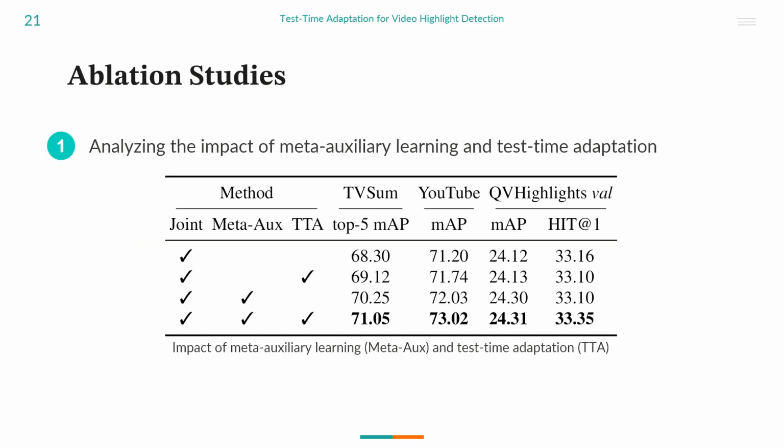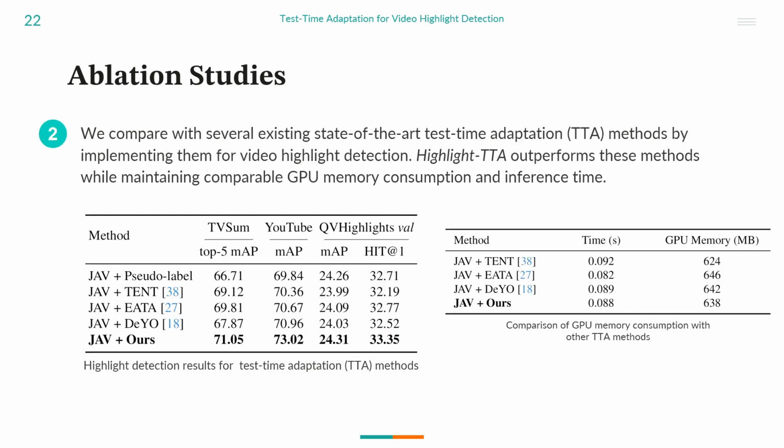We conduct several ablation experiments. Here are some selected ones. In this ablation experiment, we analyze the individual and combined impact of meta-auxiliary training and test time adaptation steps. We can see the combination of these steps as proposed in our Highlight-TTA framework achieves the best performance. Next, we implement several existing state-of-the-art test time adaptation methods by modifying them for video highlight detection tasks. We compare their performance with our Highlight-TTA framework. Highlight-TTA outperforms these methods while maintaining comparable or lower GPU memory consumption and similar inference times.